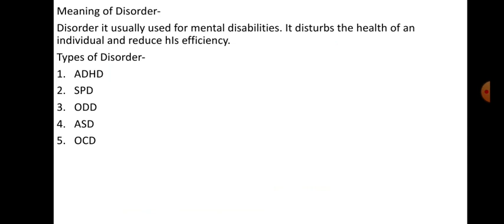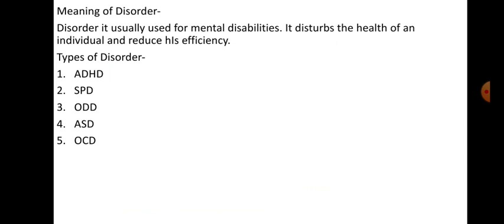Here the meaning of disorder is given. Disorder is usually used for mental disabilities. It disturbs the health of an individual and reduces his efficiency. Disorder can be structural and functional.